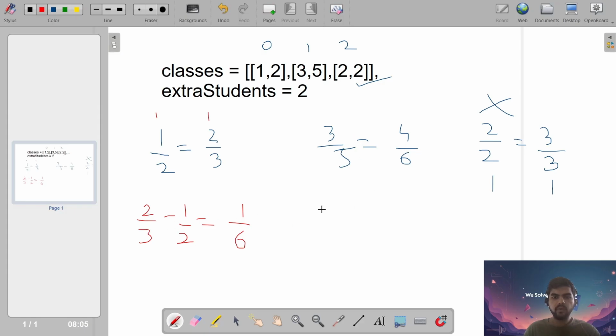So similarly we'll do it for this also. 4 by 6 minus 3 by 5 equals 2 by 30.